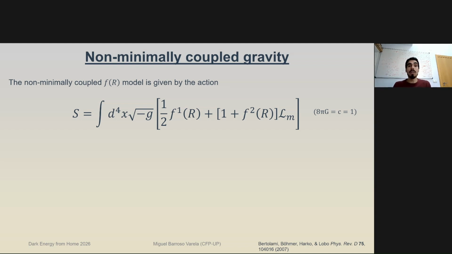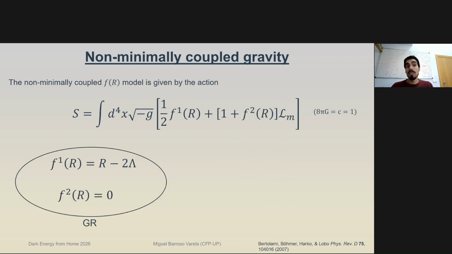The model is the non-minimally coupled f(R) model. It effectively comes as an extension of the minimally coupled f(R) model shown here as this function f1, with the addition of this function f2 multiplying the matter Lagrangian. GR will be recovered if we set f1 equal to the curvature scalar minus twice the cosmological constant, where the cosmological constant here is being inserted directly into the gravitational part of the action, while f2 here is modeling our non-minimal coupling. And so if it is 0, we have GR because GR is minimally coupled.